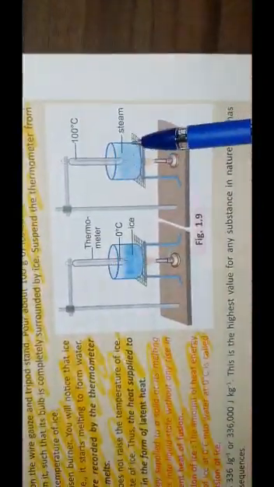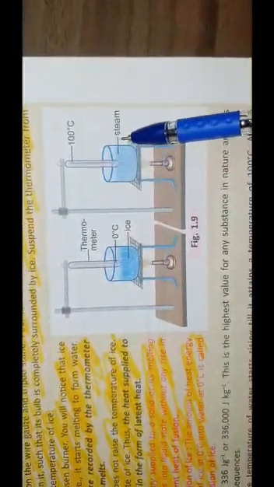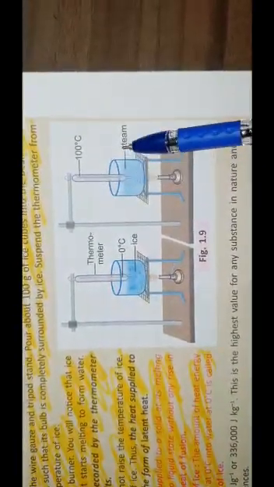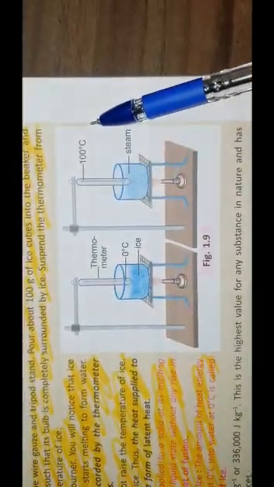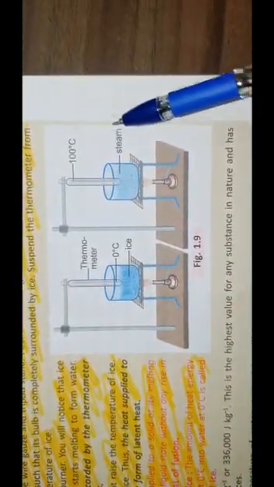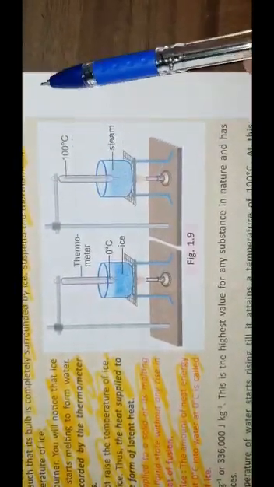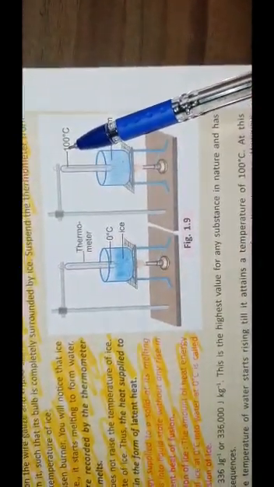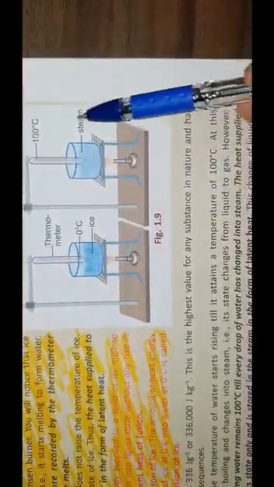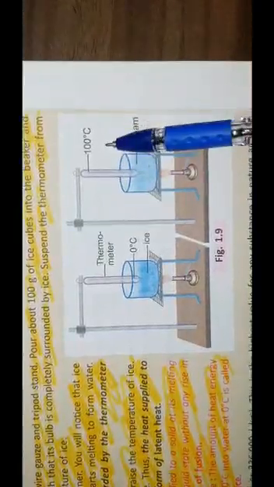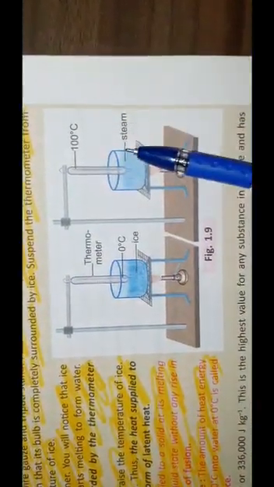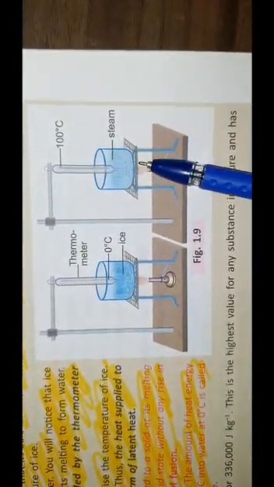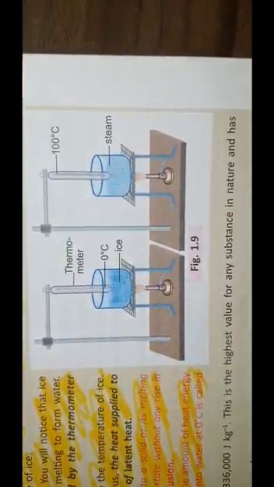See the next figure. Now when you further heat this liquid, the temperature of water starts rising and it attains a temperature of 100 degrees Celsius. Now at this point, what will happen? The water starts boiling and it will change into steam, that is, from liquid to gas. The temperature of boiling water remains 100 degrees Celsius only till every drop of water has changed into steam. So again I will say that heat stored in the steam is in the form of the latent heat.